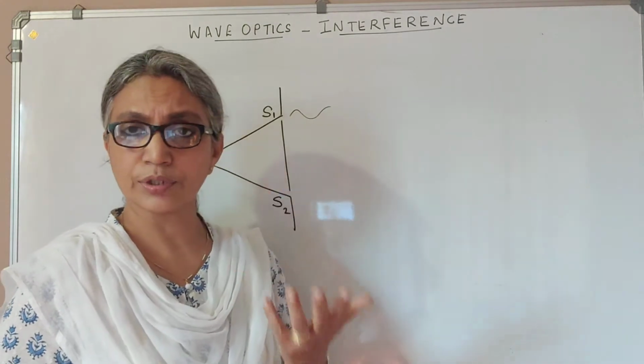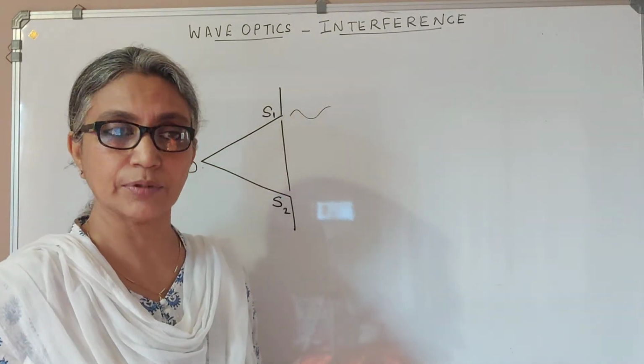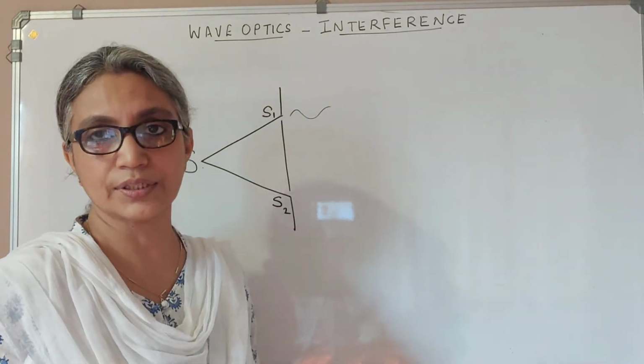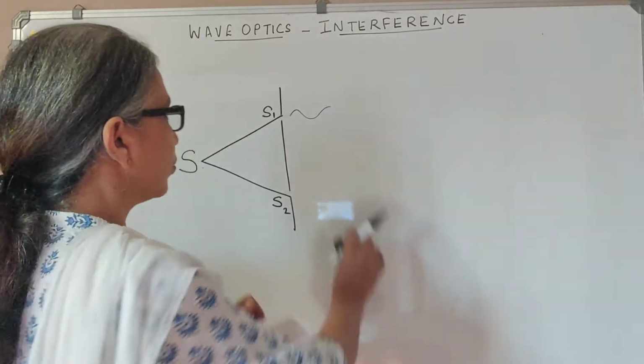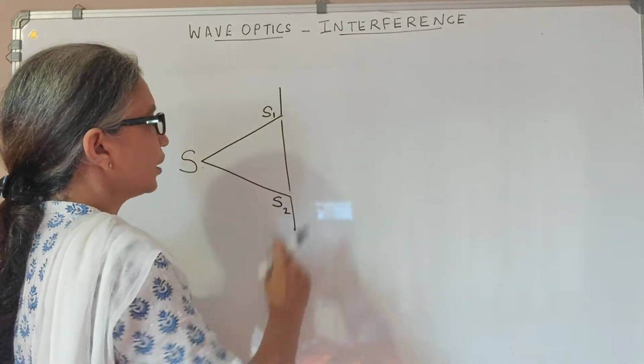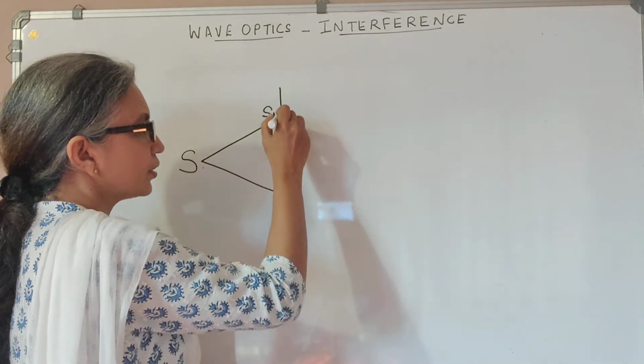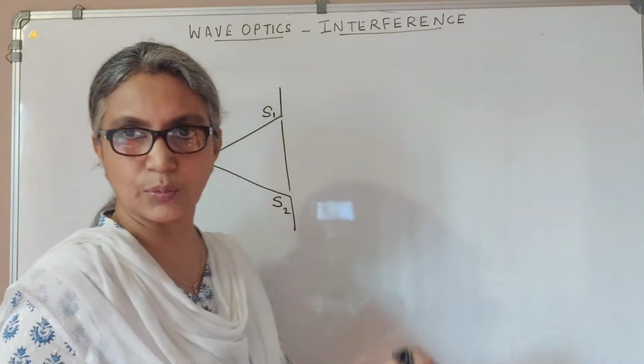Also, the two coherent sources need not have the same amplitude. They may or may not have the same amplitude. The amplitudes can slightly be different also. So now what happens here is, see, we know that this can be a source giving out spherical waves.